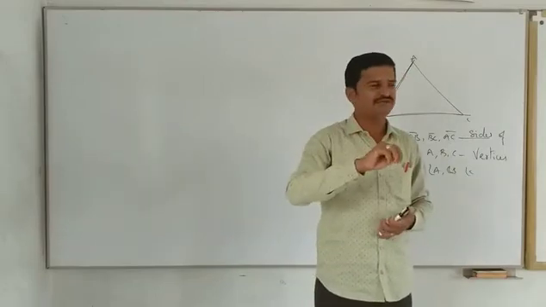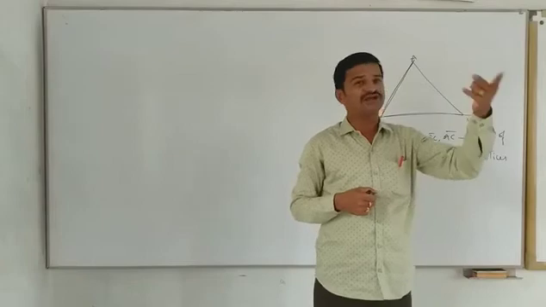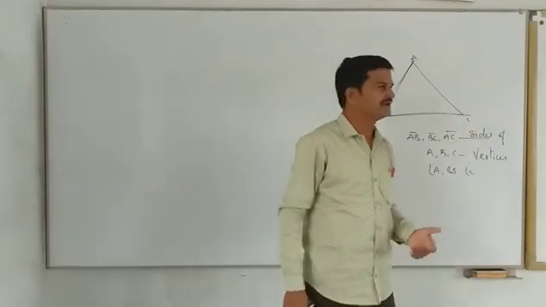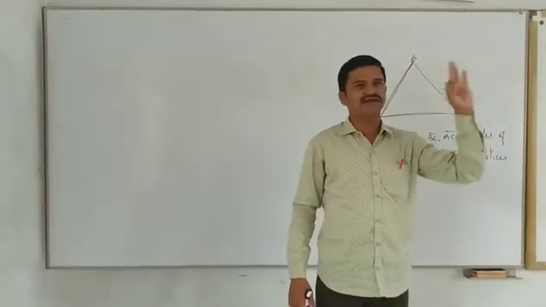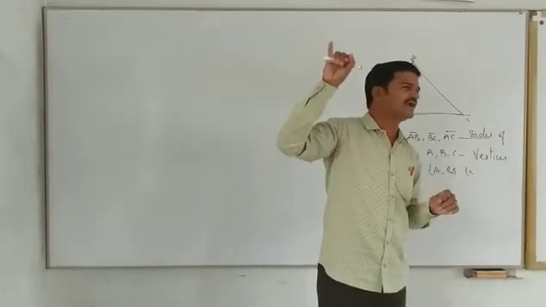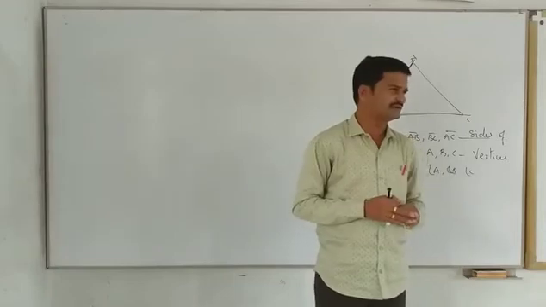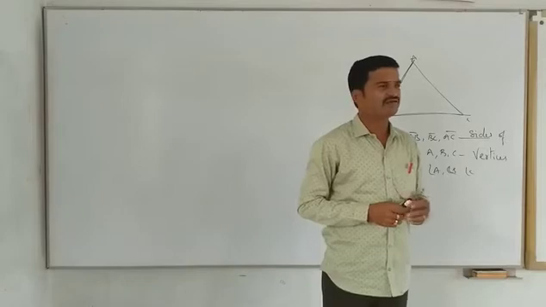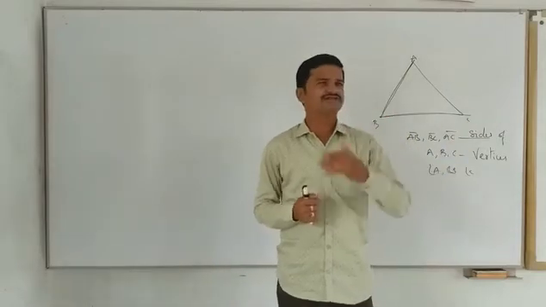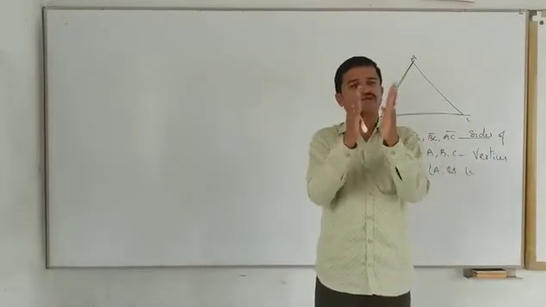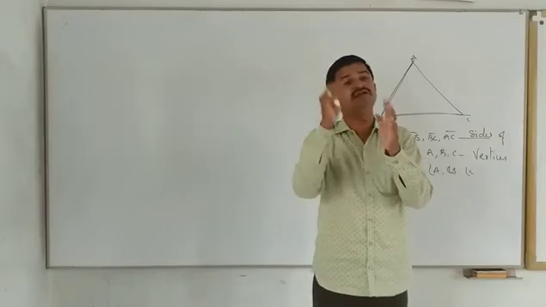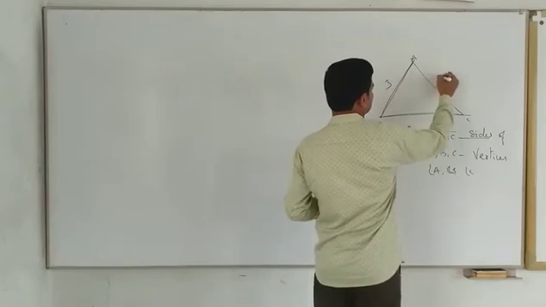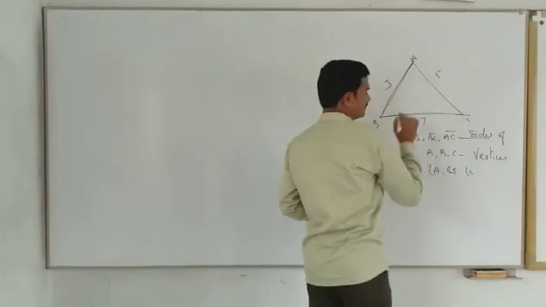So based on sides and based on angles, we have classified the triangles in 6 different ways: acute angle triangle, obtuse angle triangle, right angle triangle, and scalene triangle, isosceles triangle and equilateral triangle. And we know some properties of triangles also. What are the properties of a triangle? First one: the sum of any two sides of a triangle should be greater than the third side. For suppose here this is 3, this is 5, this is 7.